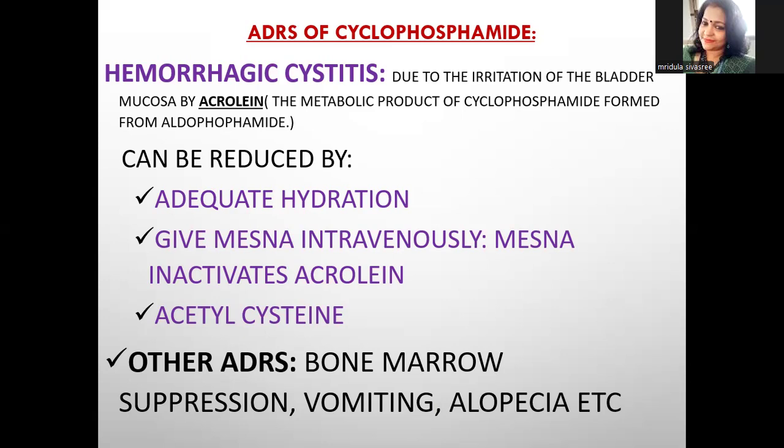So how will you manage this hemorrhagic cystitis in those patients who are taking cyclophosphamide? We can manage it by adequate hydration, giving mesna intravenously, and this mesna is a compound which can inactivate the acrolein. Then we can give acetylcysteine for such patients. Other ADRs of cyclophosphamide are bone marrow suppression, which leads to granulocytopenia, leukopenia, thrombocytopenia, etc., and vomiting, alopecia. Alopecia means loss of hair, which is a main ADR of anti-cancer drugs.